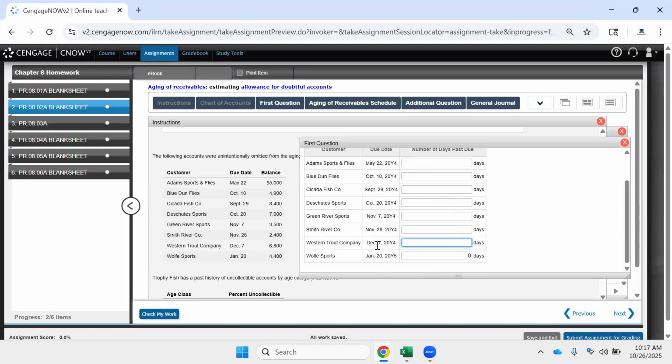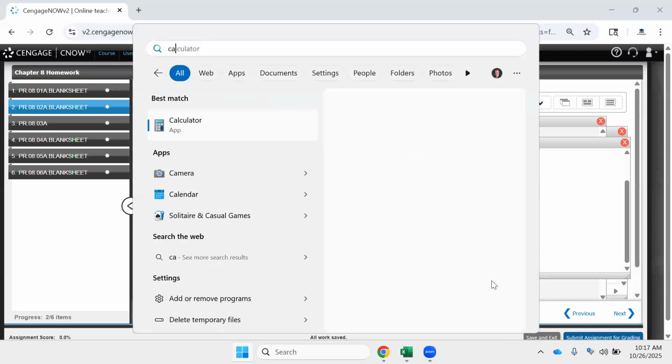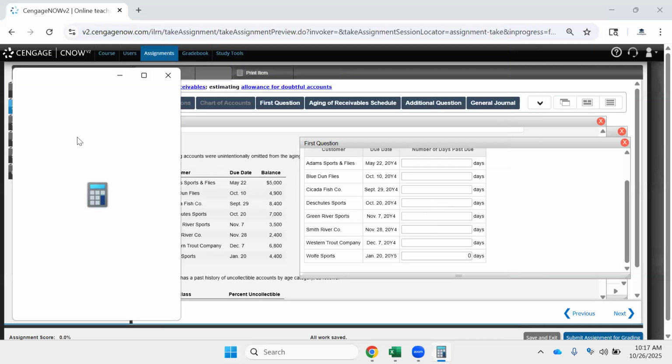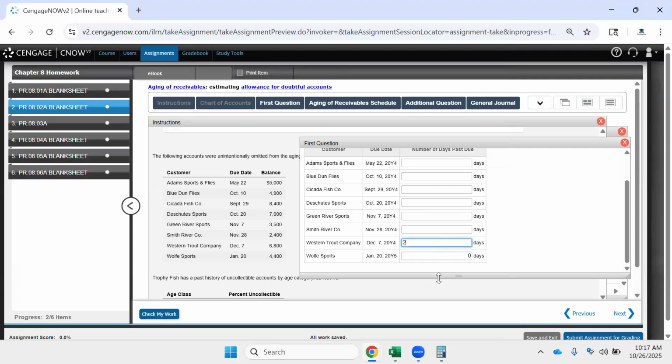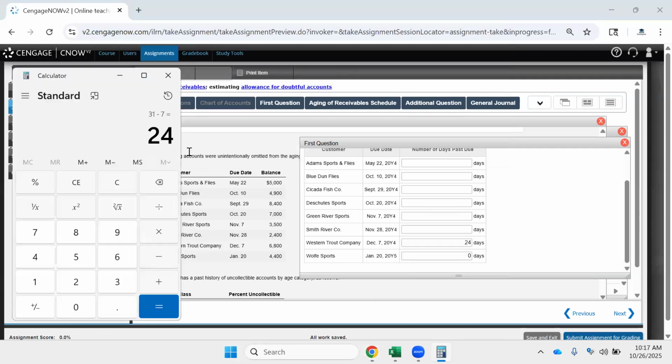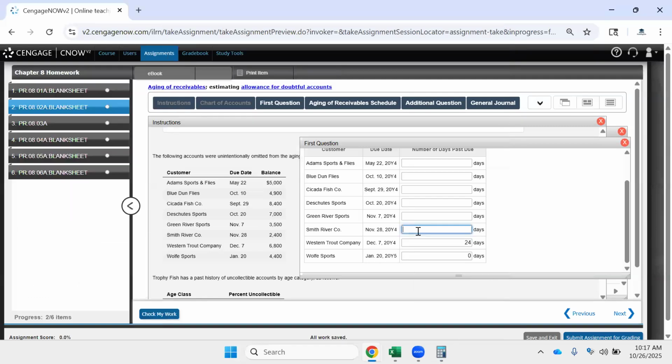December 7th, if we take 31 days in December minus 7, that's 24 days past due. November 28th, we have 31 days in December and 30 days in November. So we take 30 minus 28 plus 31 days in December, and that's 33 days past due.